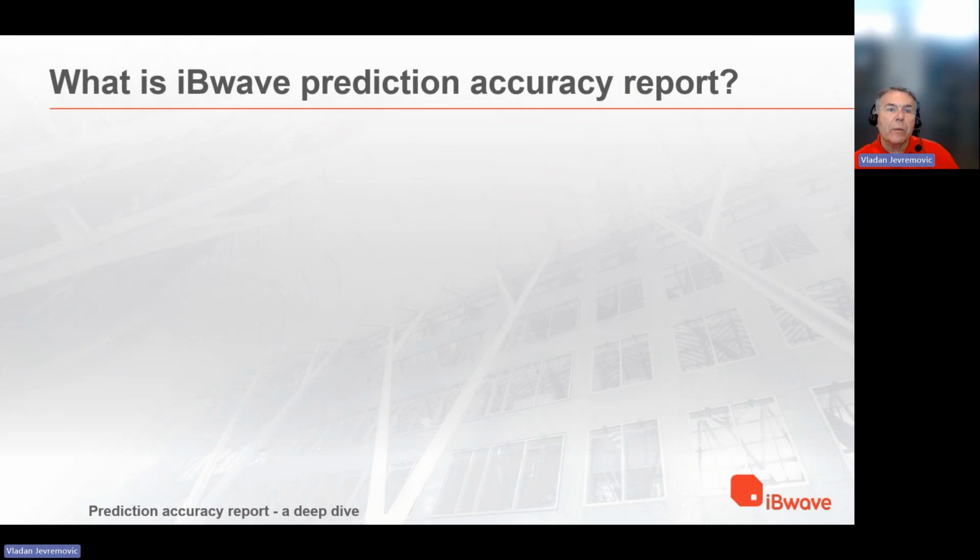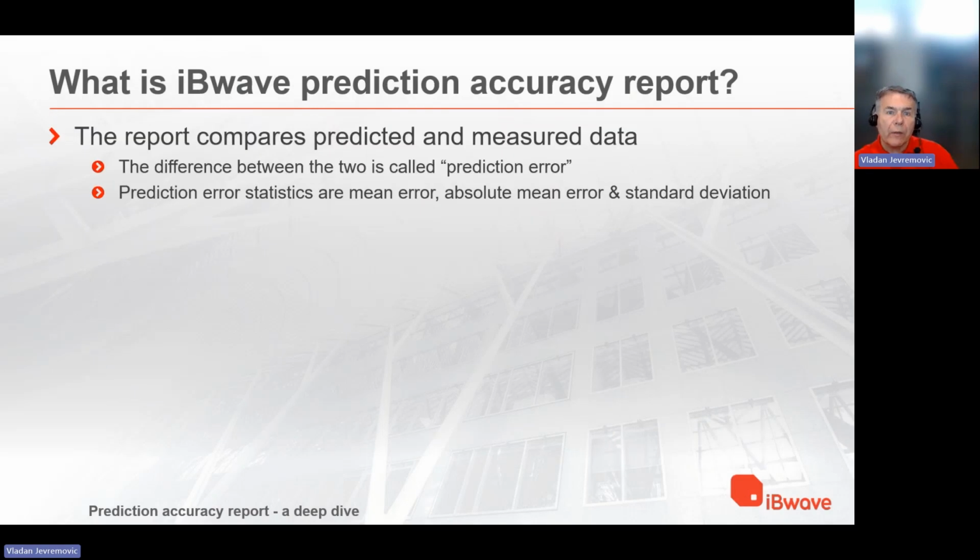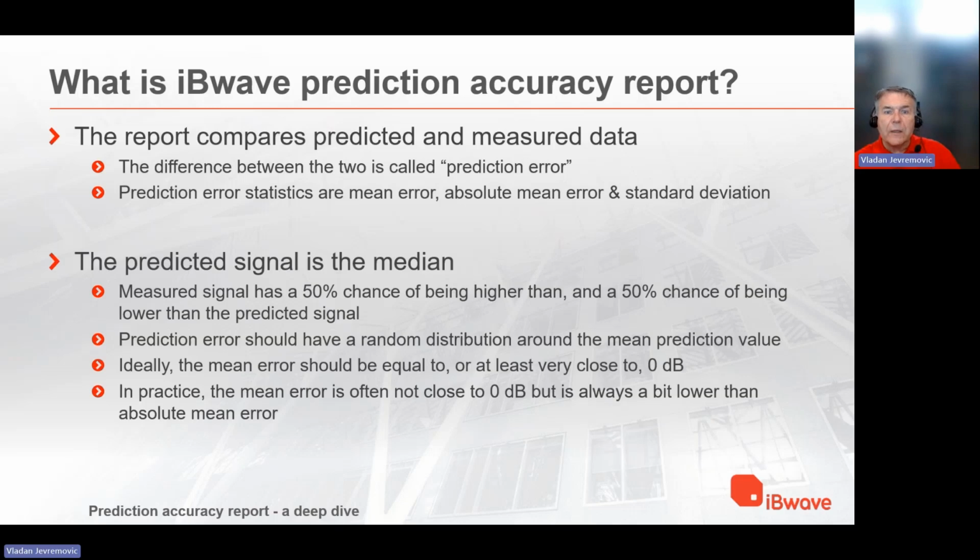Prediction accuracy report is the report that compares predicted and measured data in iBwave design. The difference between the two is called prediction error. Prediction error statistics are mean error, absolute mean error, and standard deviation. The predicted signal is the median. Measured signal has a 50% chance of being higher than and a 50% chance of being lower than the predicted